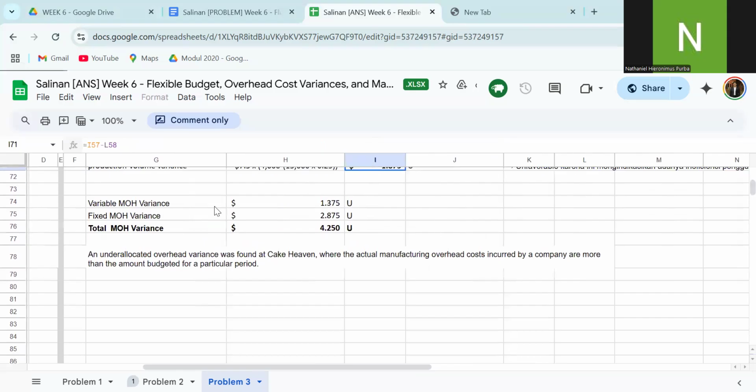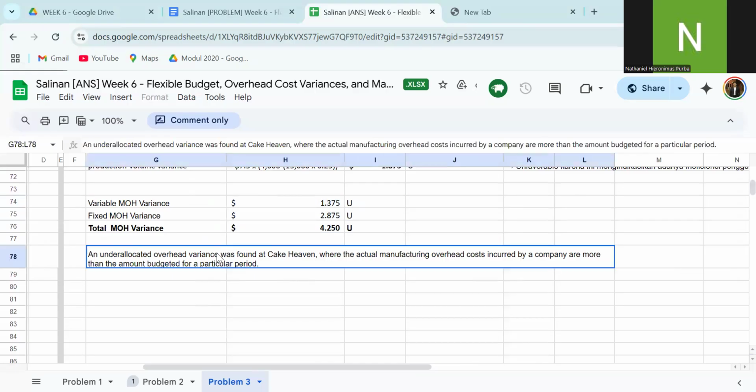The total variable MOH variance is 1,355, fixed MOH variance 2,875, and total MOH variance is 4,250. That is all unfavorable. An underallocated overhead variance was found at Cake Heaven, where the actual manufacturing overhead costs incurred are more than the amount budgeted for the period.